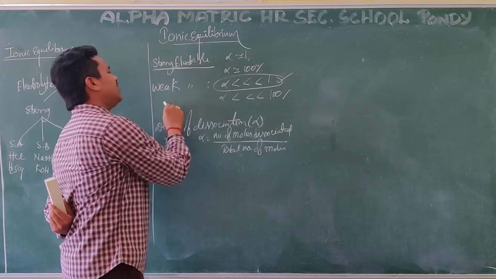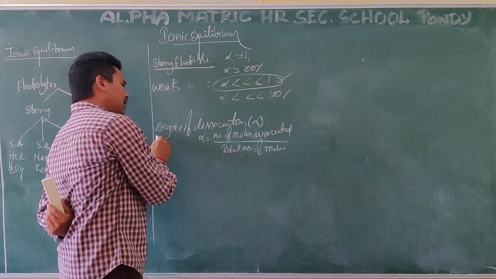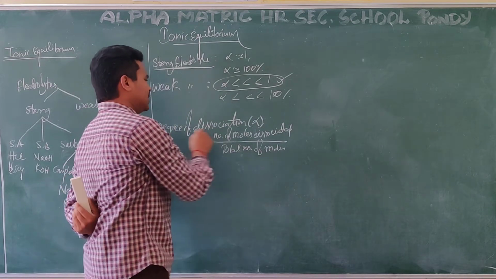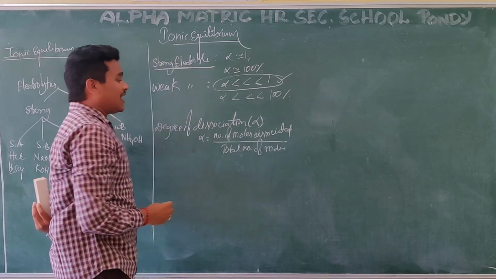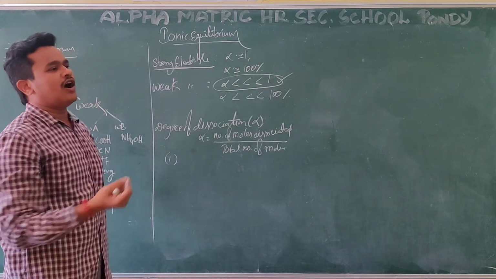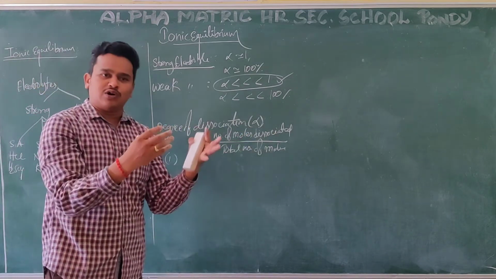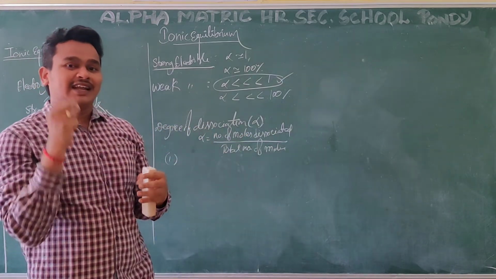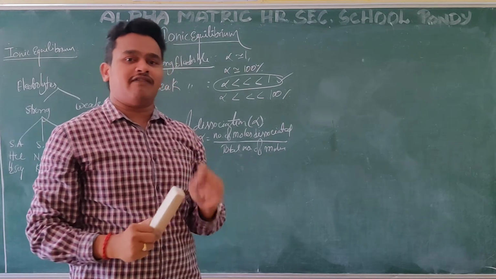A strong electrolyte and a weak electrolyte, on what basis are we saying this? Based on the degree of dissociation. So what factors does it depend on? The degree of dissociation is how it is converted into ions. The dissociation or ionization is decided by what factors?